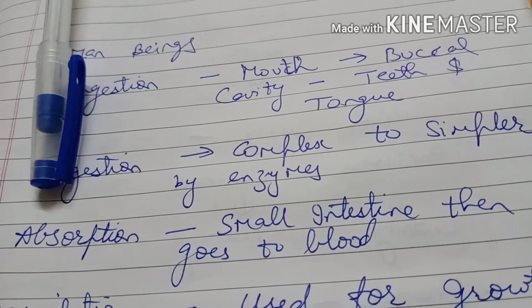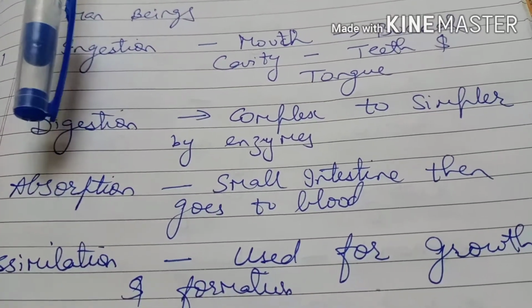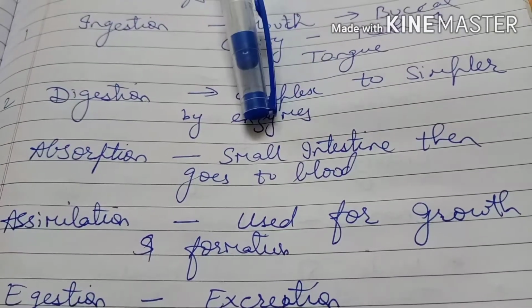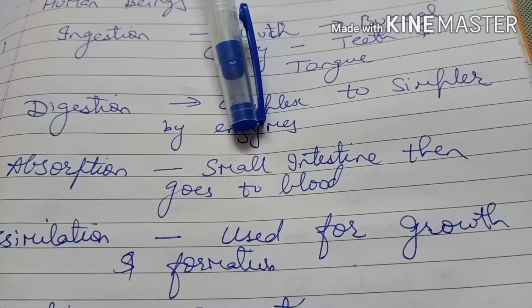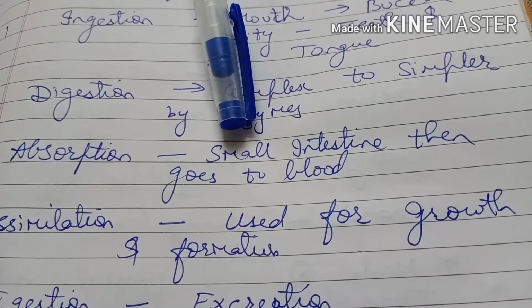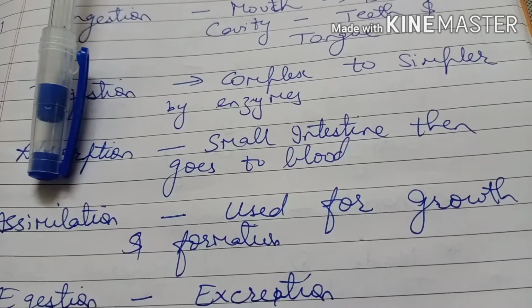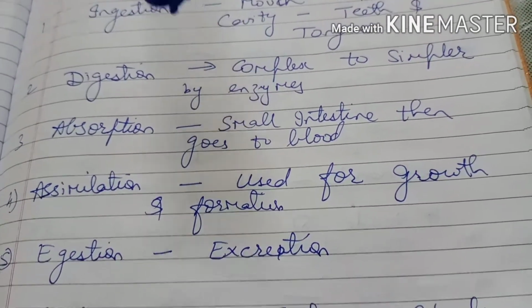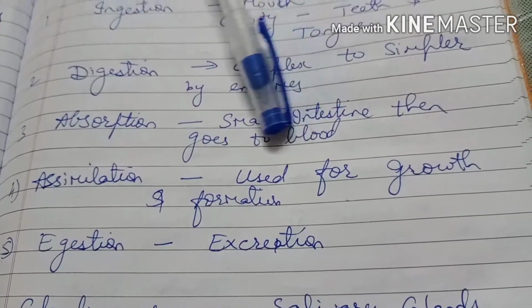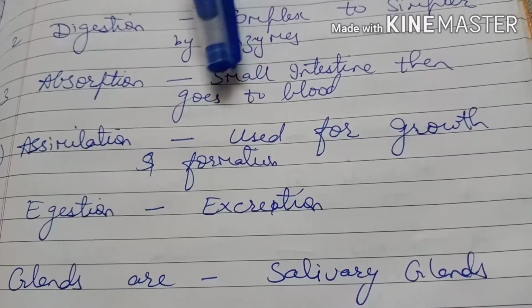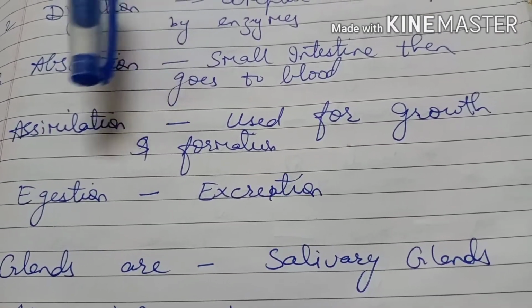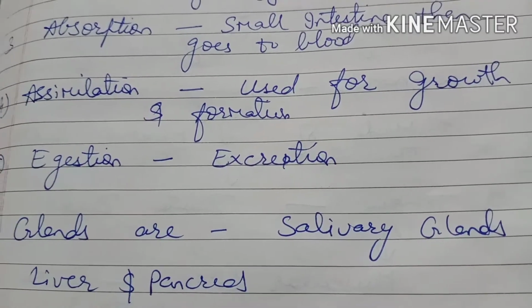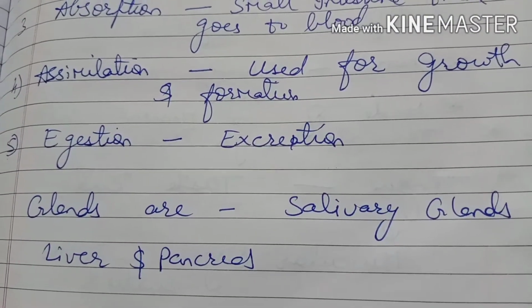Then comes absorption. The digested food is absorbed by the small intestine walls, where it is passed to the blood. Small intestine walls are absorbing and the energy is sent to the blood. Assimilation means taking it together. The absorbed food is utilized by the body for growth and formation of body parts. Means when the food is absorbed, it is used to make the body parts strong. Egestion means throwing out of the waste products. Excretion of the waste products is called egestion.